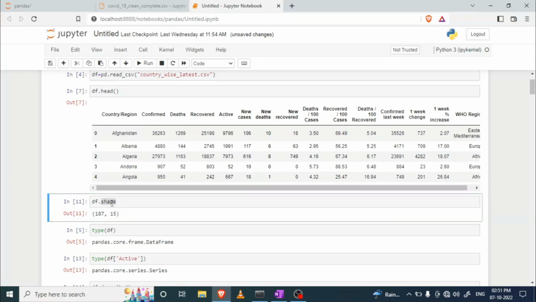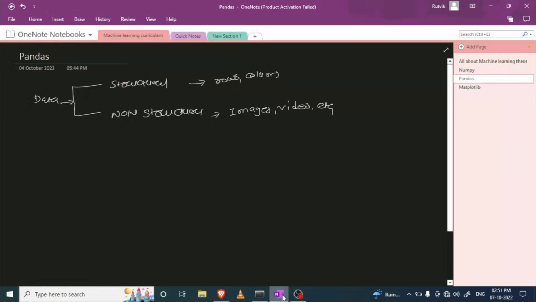It gives us a value showing how many rows and how many columns this whole data frame contains, right? If I use this line and run it, I get 187, 15. So 187 represents the rows and 15 represents the columns.